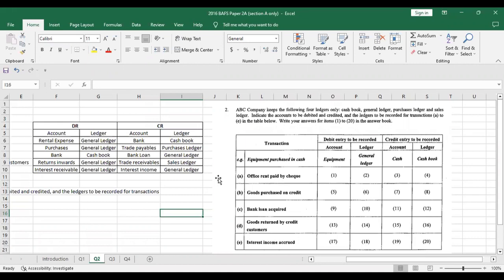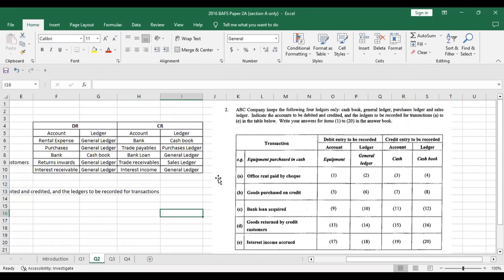So whenever assets go up, we always debit, right? And then there's another asset called cash. So the company has purchased the equipment using cash, so cash is going down. One of the assets is going up, one of the assets is going down. The asset that is going up is debit, the asset that is going down is credit. The asset that is going up is equipment, so equipment is being debited, and the asset that is going down is cash, so cash is being credited, right?